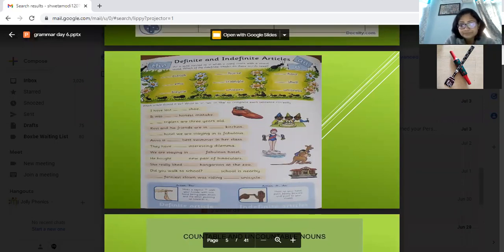What will come? The. Yes, the best swimmer. The hotel we are staying in is fabulous. I'm telling you about the particular hotel where we are staying. So that's why it's "the hotel."